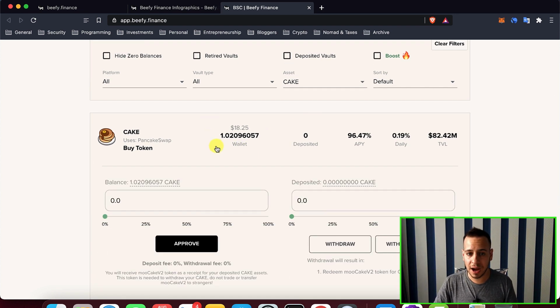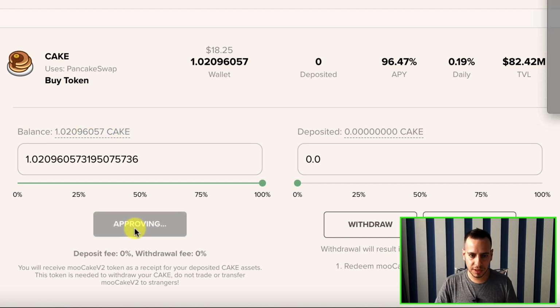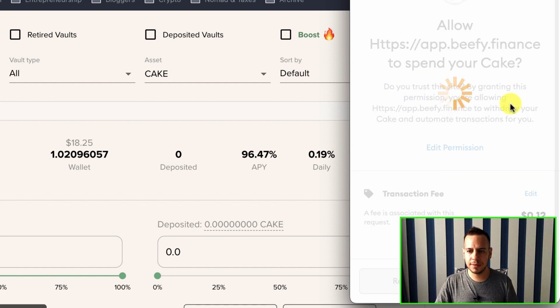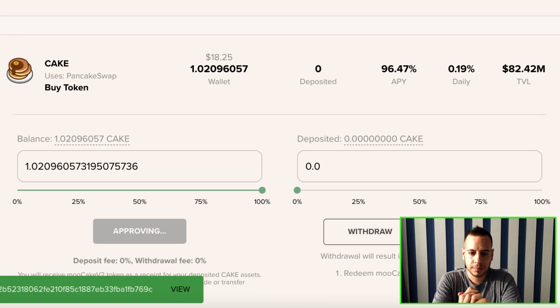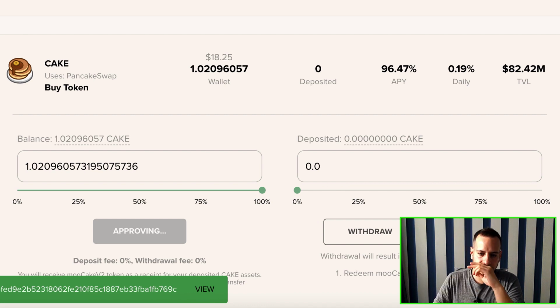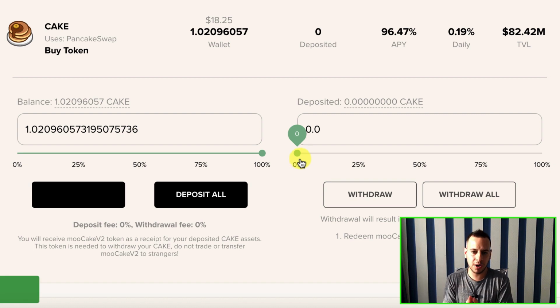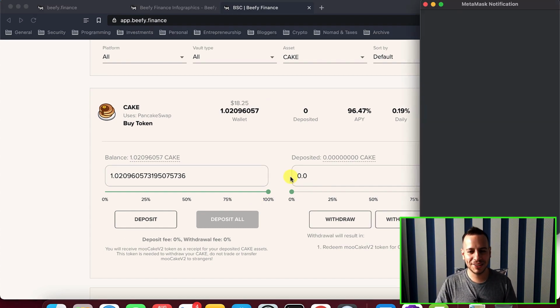So this is the cake farm, the automatic farm. And first we're gonna approve the contract. So I have 1 cake in my wallet. I'm gonna approve it here. There is 0 deposit fee and 0 withdrawal fee. So let's approve the transaction here, and I will let the smart contract basically use my cake token. There you go, it's approving. It will take a while to approve, and then I can actually deposit and withdraw my cake token. So I'm gonna click here, deposit all, to deposit my whole single cake token.